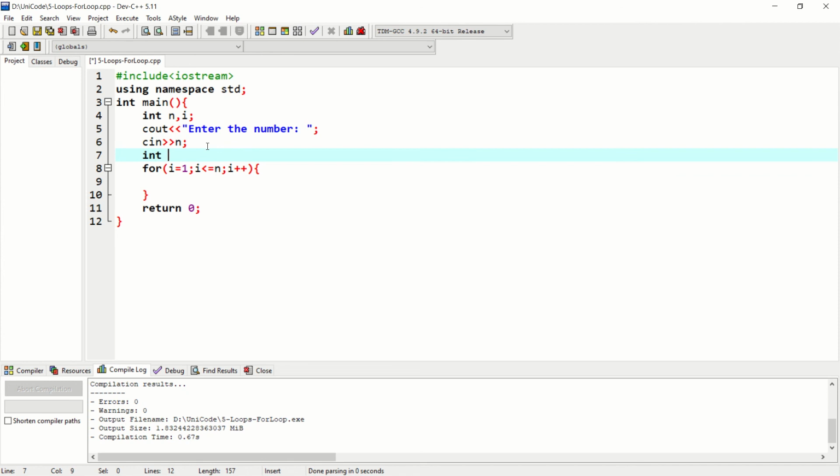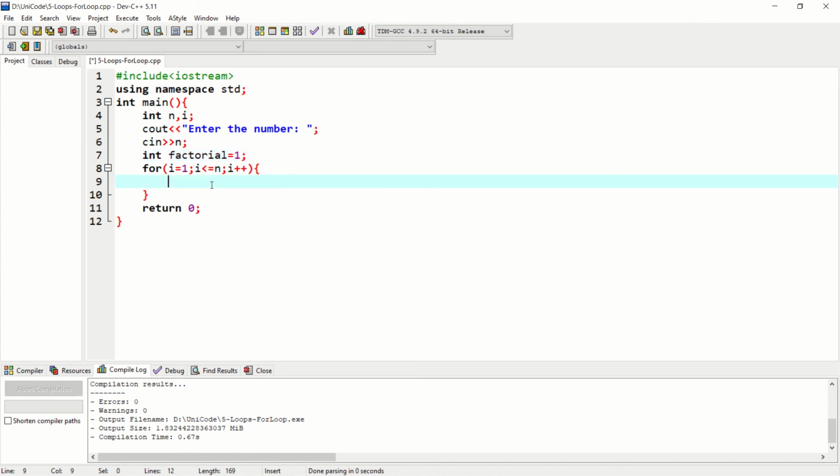Let me say int factorial. Let's give it a full name, sorry, factorial. We have to initialize this factorial by 1 because we want some particular value.